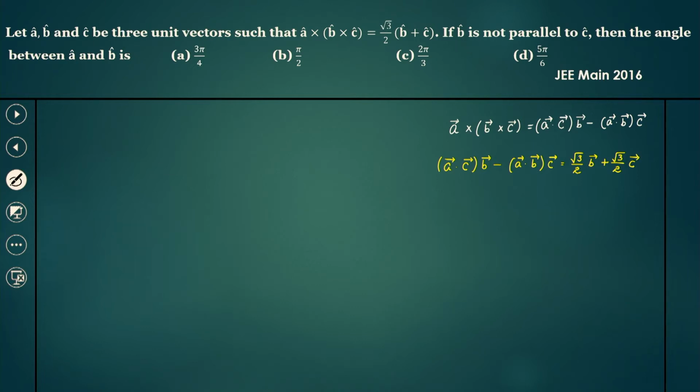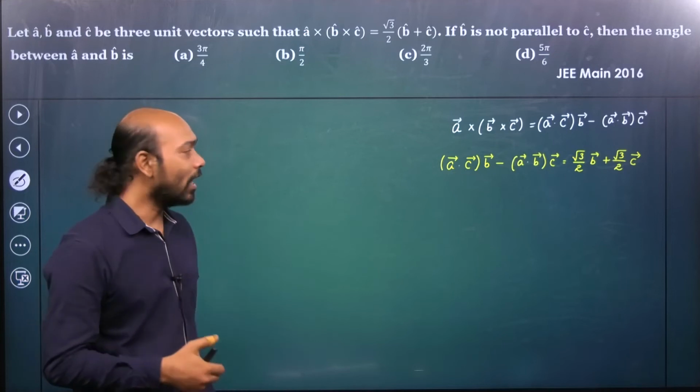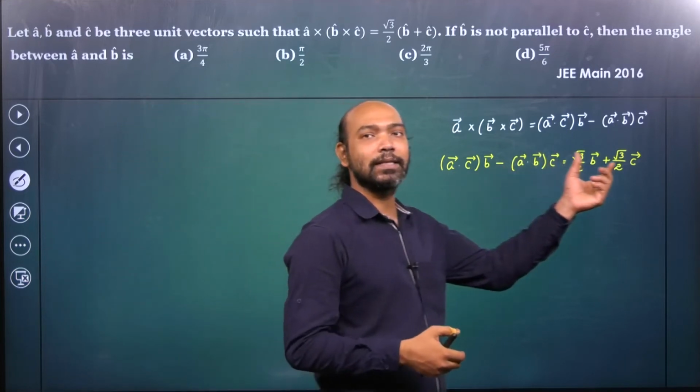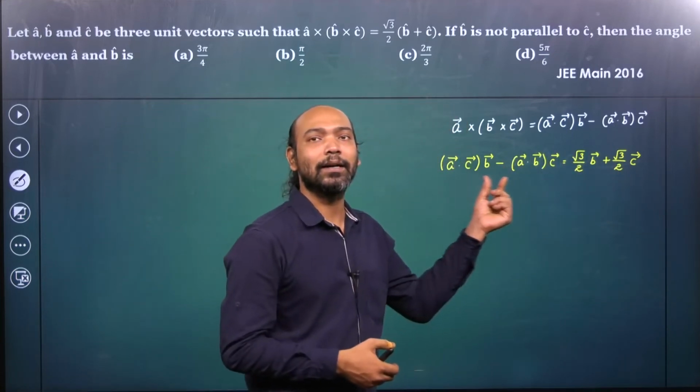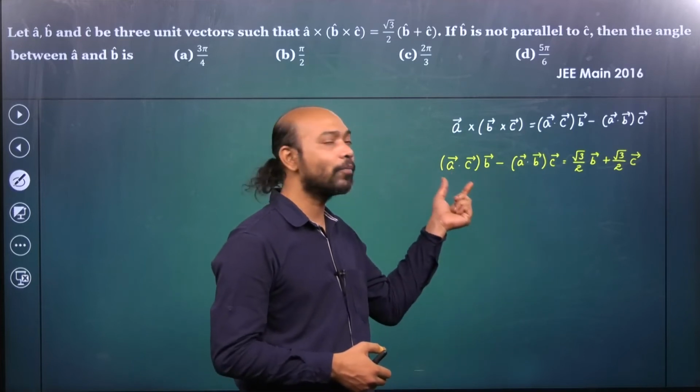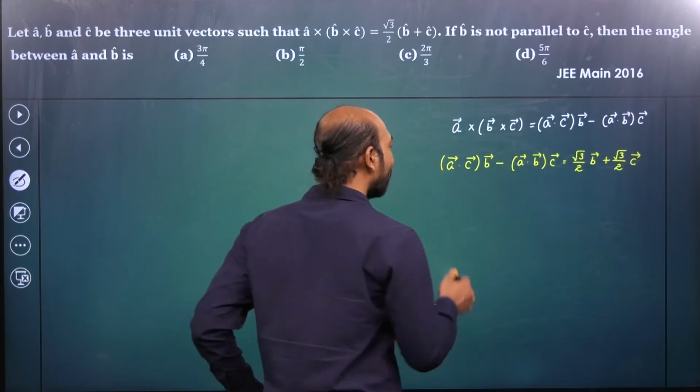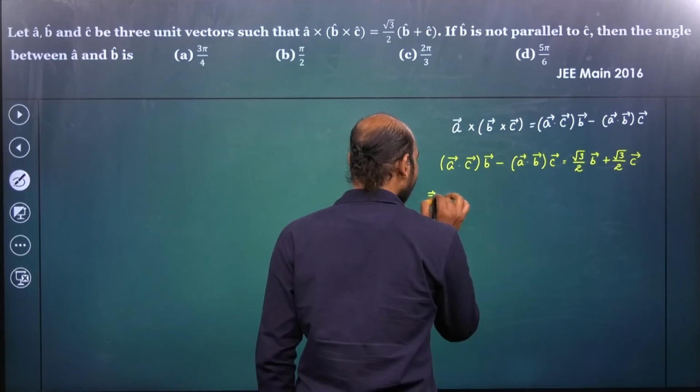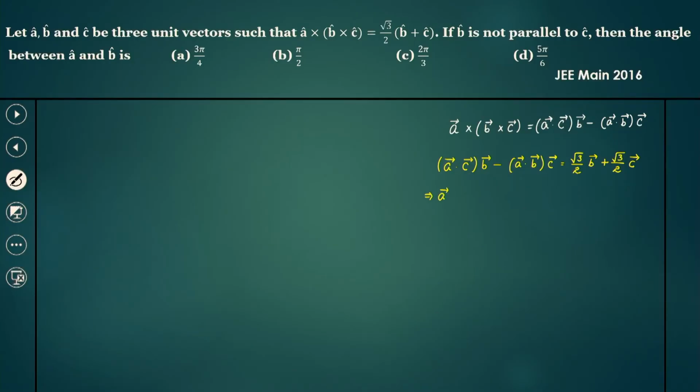So we can say that A dot C times the B vector minus A dot B times the C vector is equal to root 3 by 2 B vector plus root 3 by 2 C vector. Because B and C are given as unit vectors, these are the components, and we already know that a dot product is a scalar. So it implies that A dot C is equal to root 3 by 2, and A dot B is also equal to root 3 by 2 but with a minus sign.